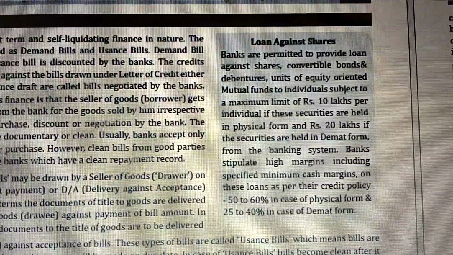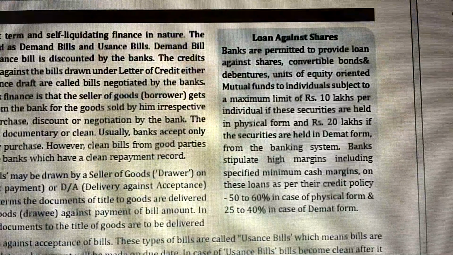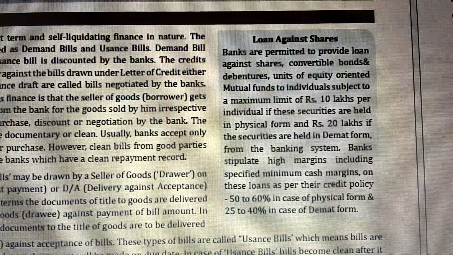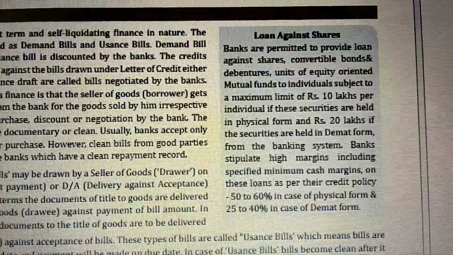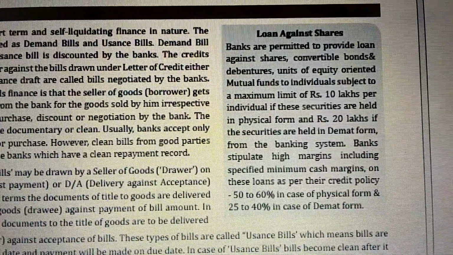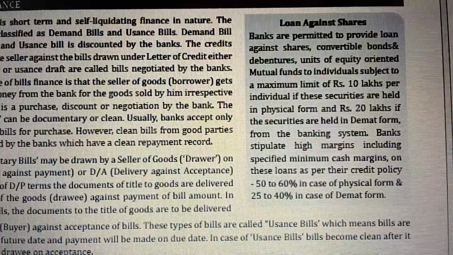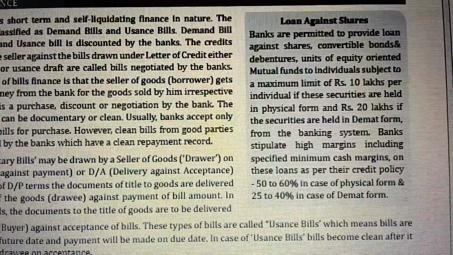Now, loan against shares. Banks are permitted to provide loans against shares, convertible bonds, debentures, and units of equity-oriented mutual funds to individuals, subject to a maximum limit of 10 lakhs per individual if the securities are held in physical form and 20 lakhs if the securities are held in demat form. The banks stipulate higher margins, including specified minimum cash margins, on these loans as per the credit policy: 50 to 60% in case of physical form and 25 to 40% in case of demat form.